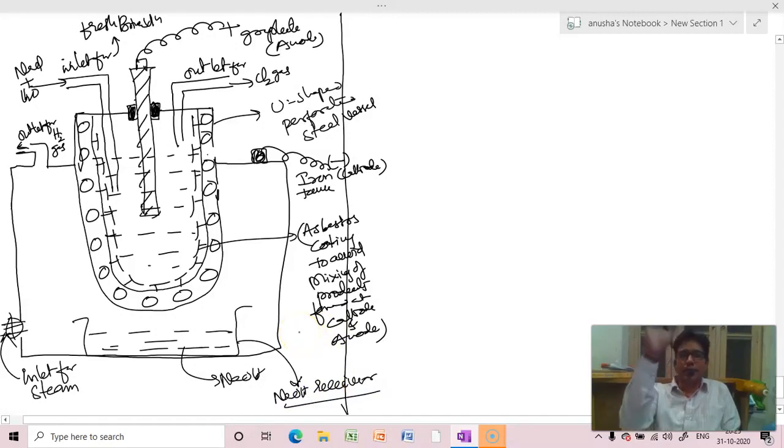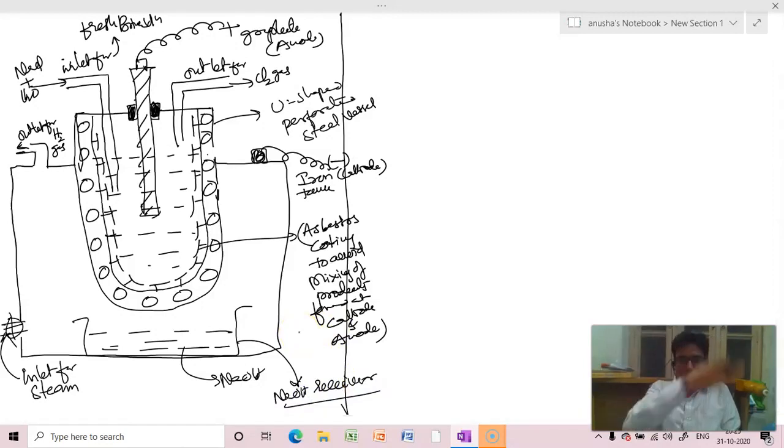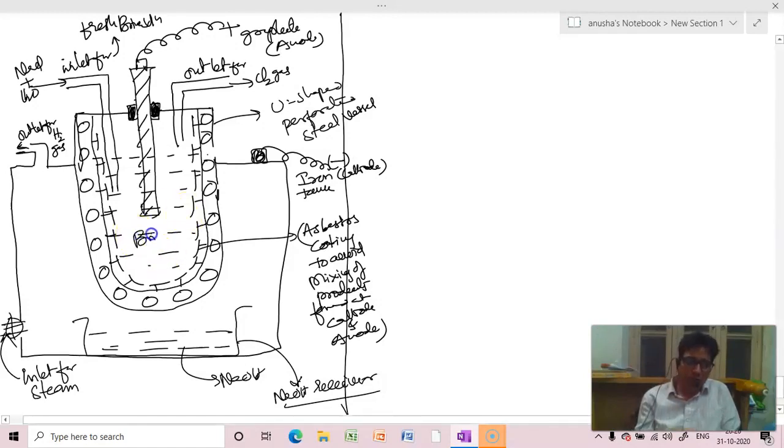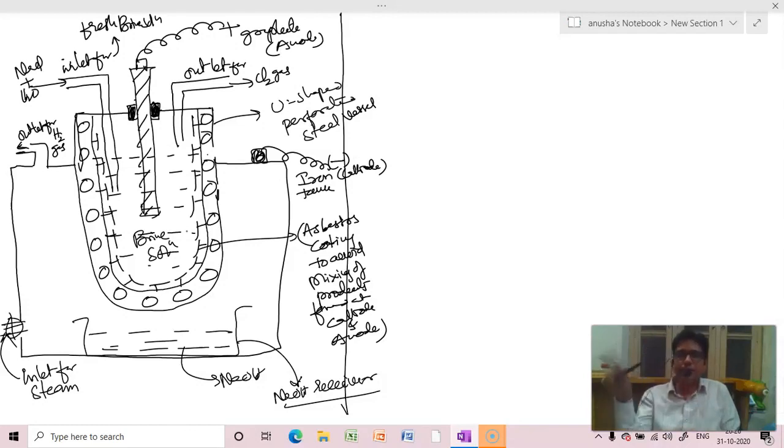Nothing much. Take a U-shaped perforated steel vessel, coat with asbestos and put an inlet. Through that inlet pour brine solution. This is brine solution. And in that dip a graphite rod which is acting as anode, right? And put one outlet for chlorine gas. This entire arrangement keep it in an outer iron tank which acts as a cathode. Put one outlet for hydrogen gas or inlet for steam.